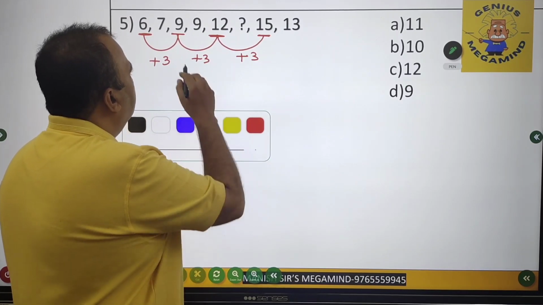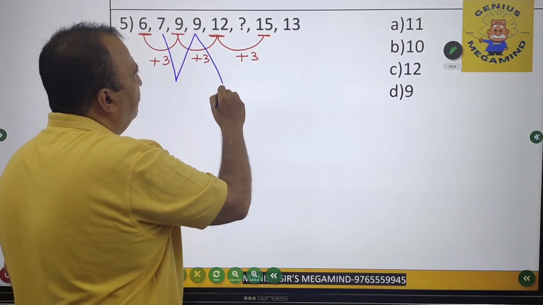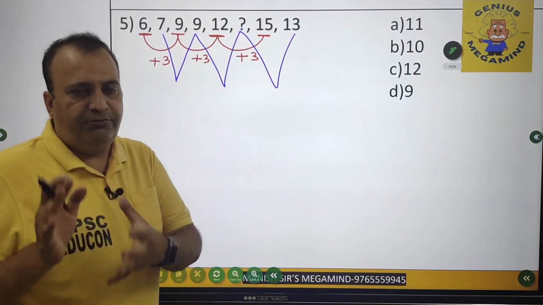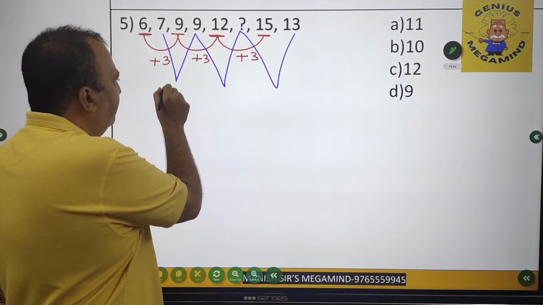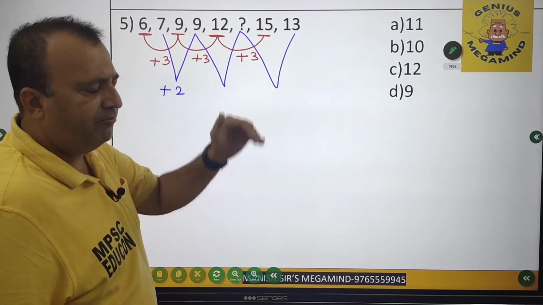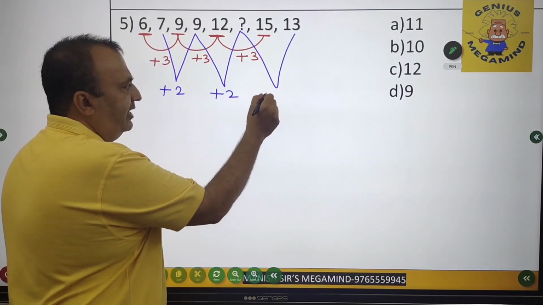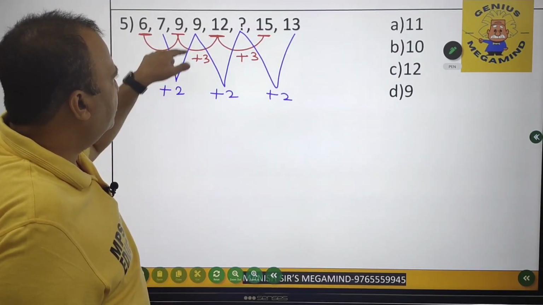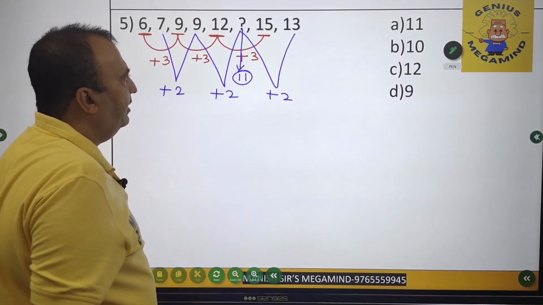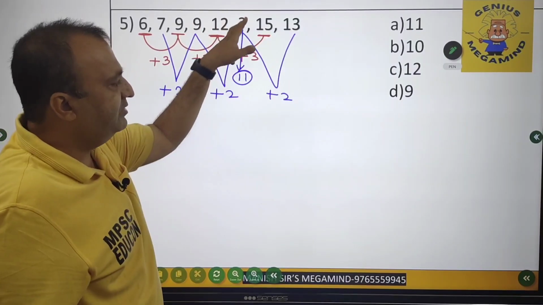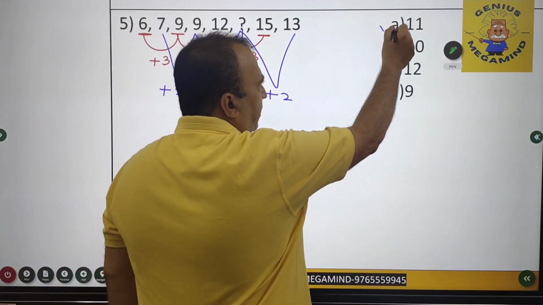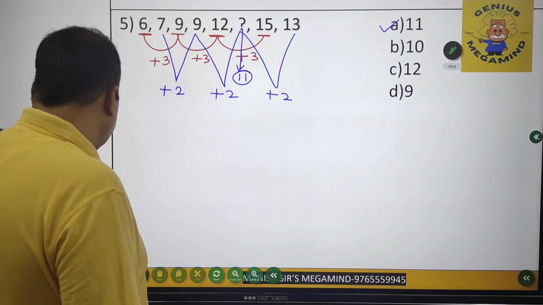So let us go for the second series, my friends. The second series will be something like this. So it is 7, 9, question mark and 13. So if you check out the difference between 7 and 9, the difference is what? Plus 2. Fine. So initially the difference was plus 3. Now let us go for a difference of plus 2 every time. So it is plus 2 and it is again plus 2. Now 7 plus 2 is 9. 9 plus 2 comes out to be 11. So at the place of the question mark, this has to be 11 because 9 plus 2 is 11. And if it is 11 over here, 11 plus 2 comes out to be 13. So answer for this question is option A, and that is the absolutely right answer.